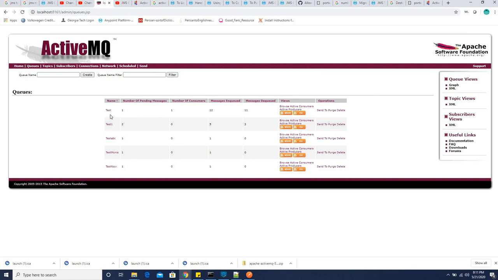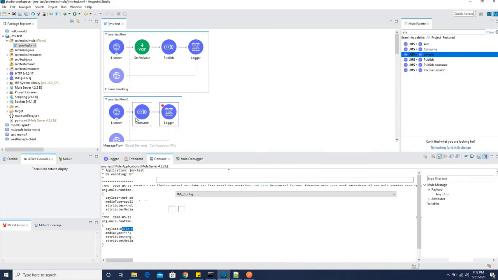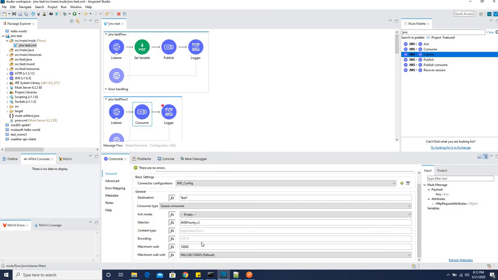See, this time it did not get a response back, because with the listener, it was creating a new queue, but with the consume component, it did not create a queue and did not send a response back. And the fact is that in the consume component, we don't have anything to send a response back. So that's the difference between consumer and listener.